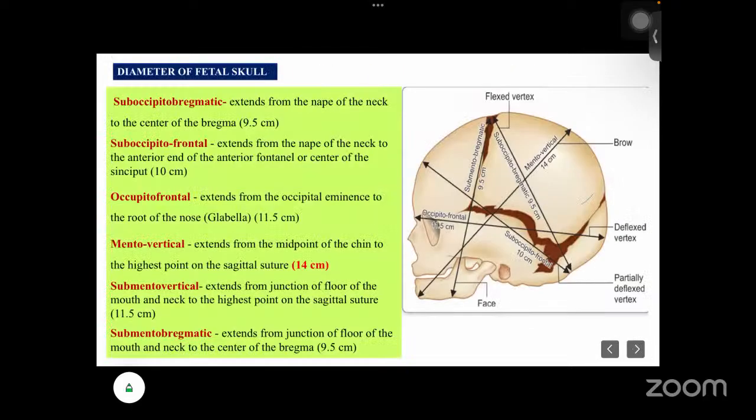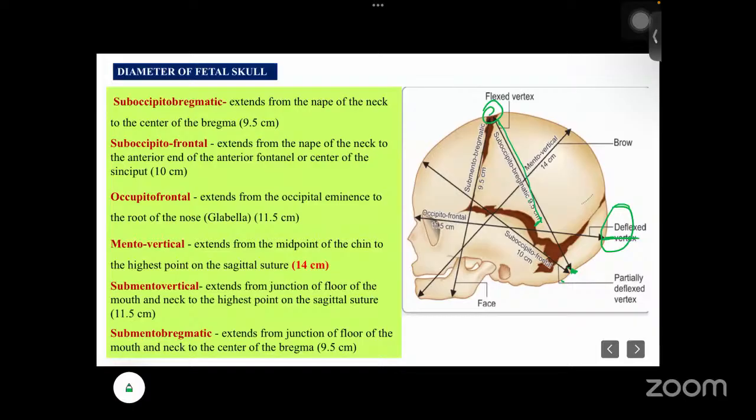Next is diameters. Okay, here you can see one by one. Let's see the suboccipitobregmatic. This is the subocciput. This region was called occiput, and sub means down. Subbregmatic means the fontanelle part. This diameter is 9.5 centimeter.